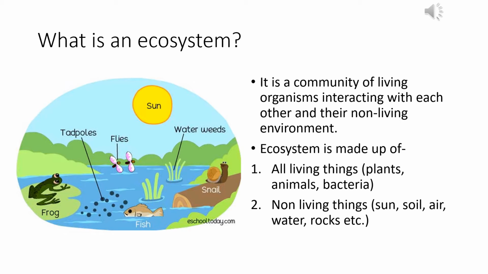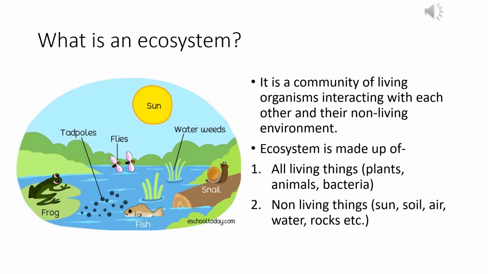What is an ecosystem? The term ecosystem is derived from the Greek word oikos, which means a dwelling place or an inhabited place. So an ecosystem is a living place of organisms. The living organisms include the animals, the plants, and also the microbes, and there are also the non-living components of that place, that is the water, the air, the soil, etc.